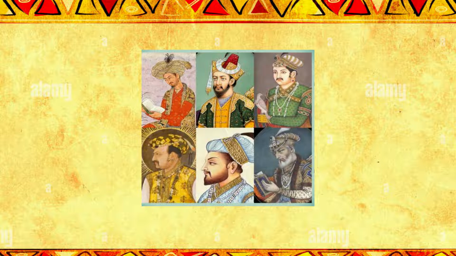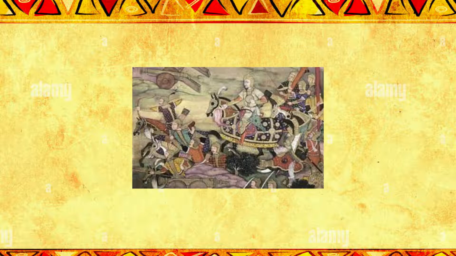Because of this, there were many wars between the sons, and during the 18th century, these wars of succession became more destructive, causing loss of lives, prestige, and destruction of property. Aurangzeb's weak and inefficient successors only hastened the process of decay, meaning they made the process of decay faster because of these wars.